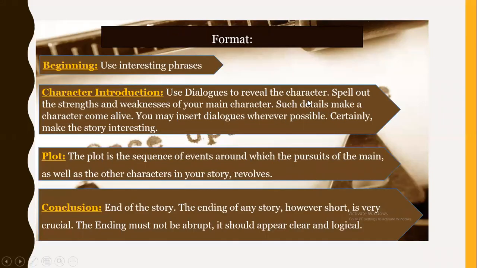So now we are moving on to our grammar section, wherein we will be covering non-finites, modal auxiliaries, and tenses.